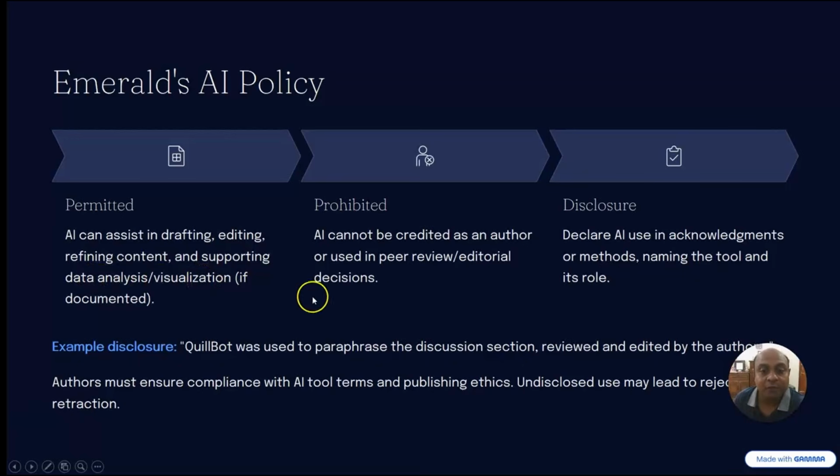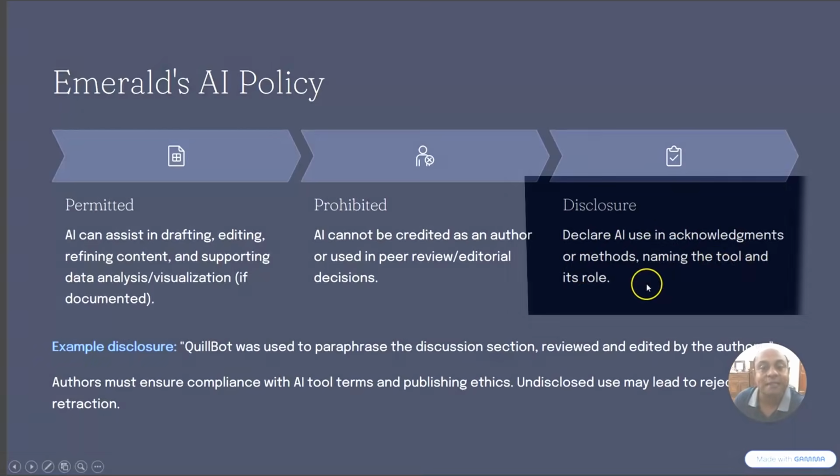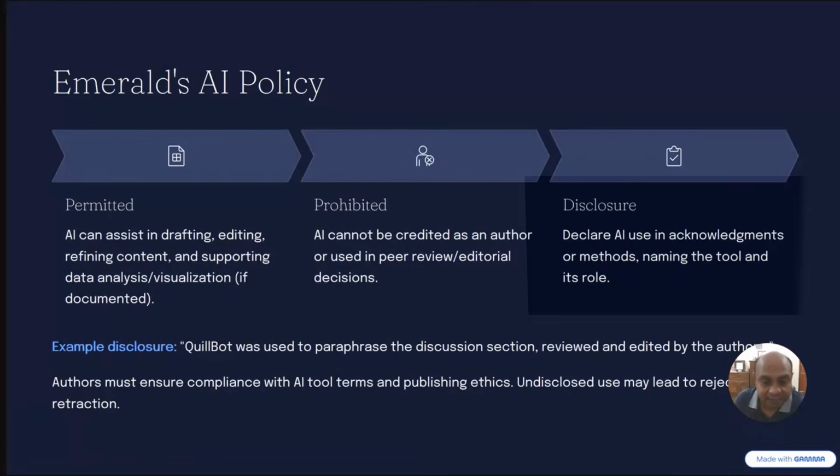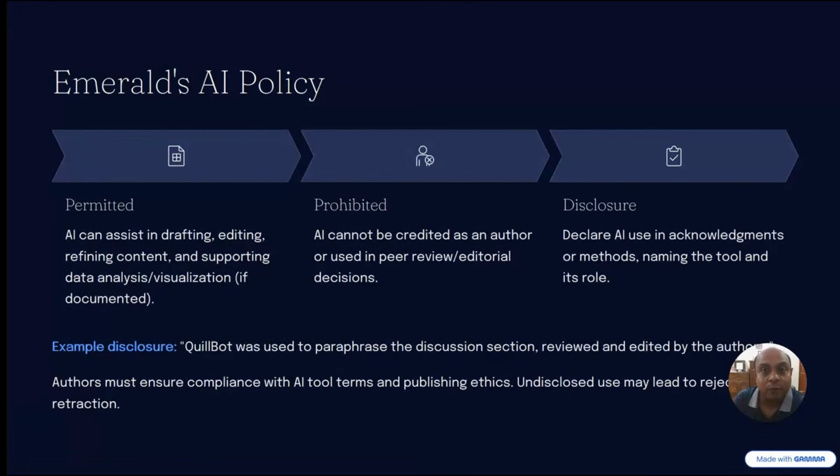However, the prohibited part is that you cannot use AI as a co-author in your research article. And of course, here as well, declare AI use in the acknowledgement or methods, naming the tool and its role. For example, if you are using Quillbot for paraphrasing, you have to give a disclosure statement that yes, you used Quillbot for paraphrasing, editing, or AI humanizing.